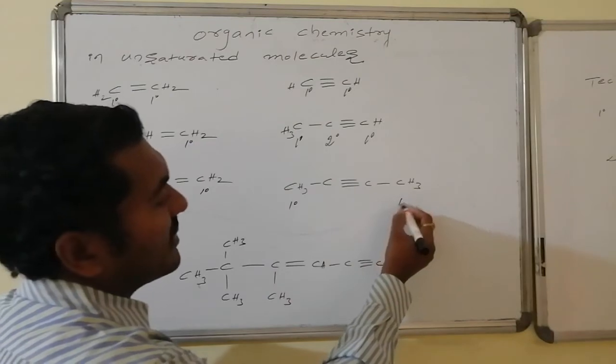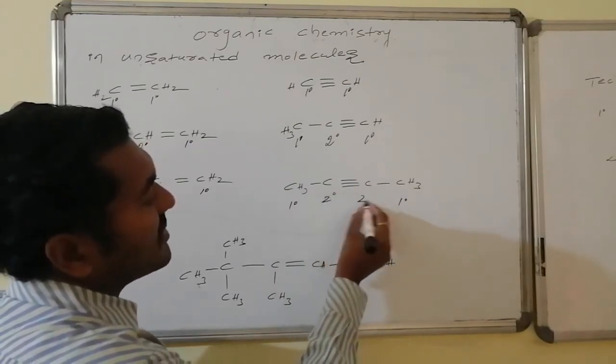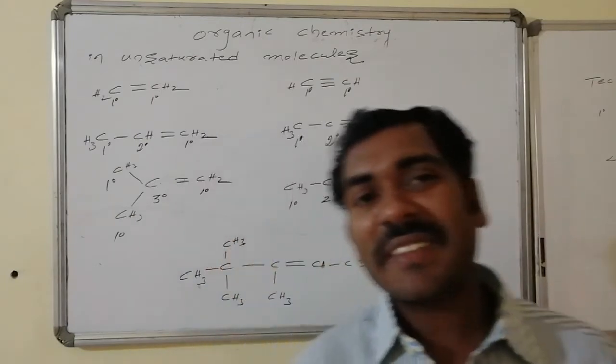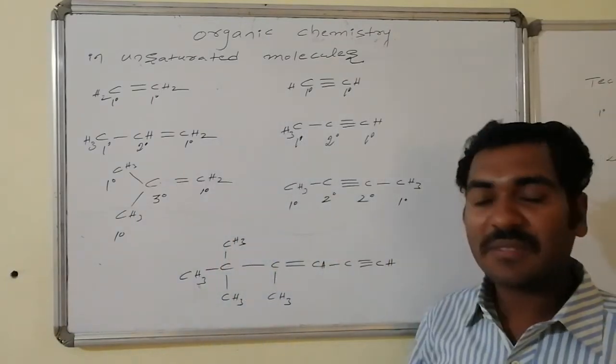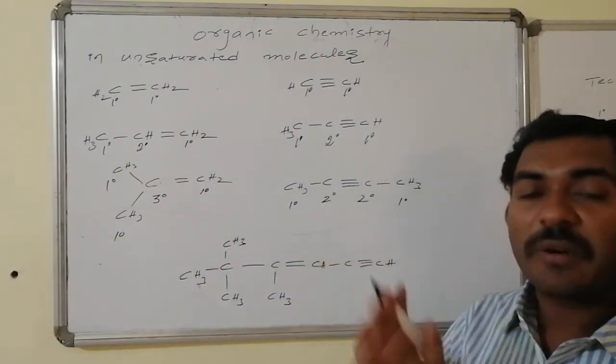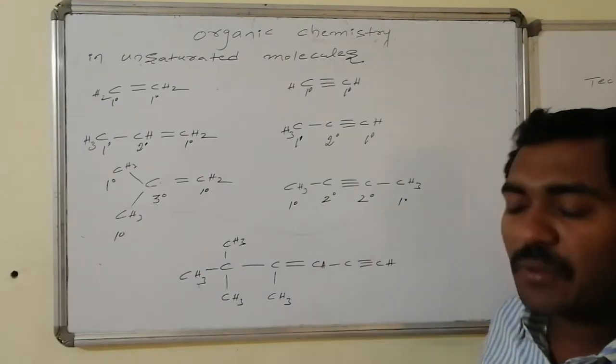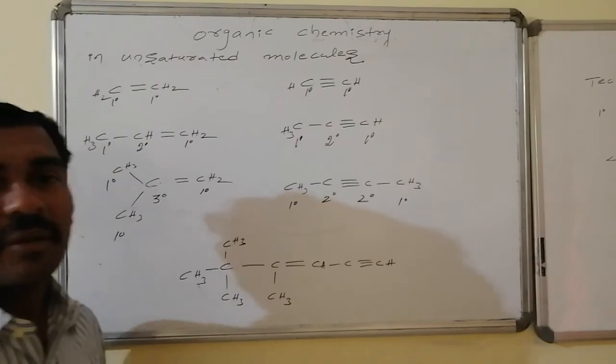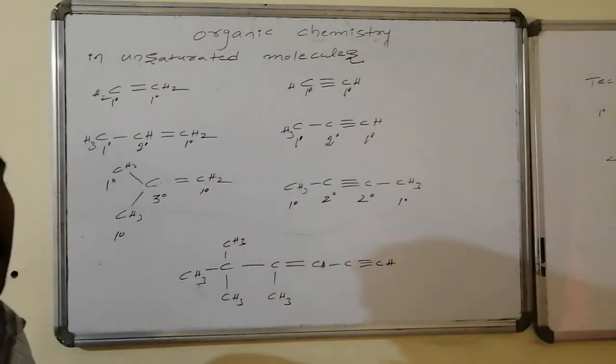So this is primary, this will become secondary, this will become secondary. We are with secondary carbon but not with the secondary hydrogens in the triple bond systems. For that triple bond associated carbon, here I wrote a molecule, and we are expecting that you will write all varieties of primary carbons, all varieties of carbons and all varieties of hydrogens.